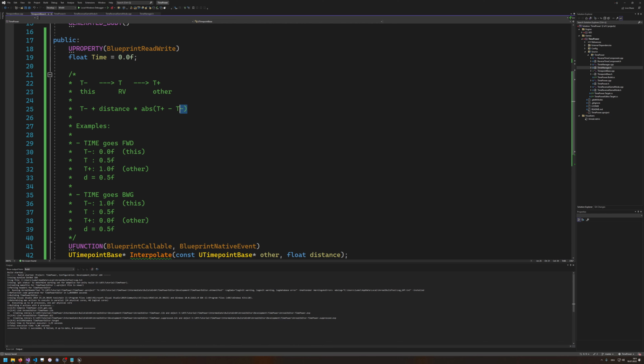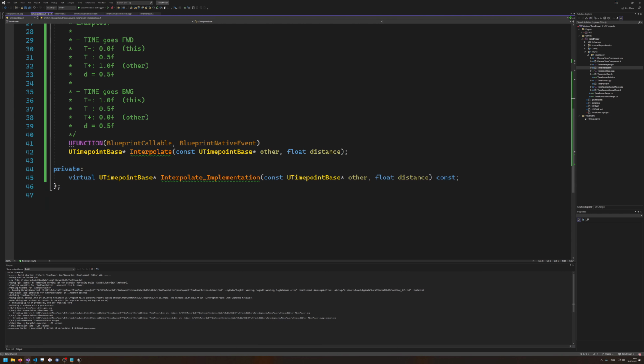So basically our new time point is t minus plus distance times the absolute value between t plus and t minus. So the distance between these two time points, absolute value, multiplied by the distance, is basically showing where we are. So this is just some very basic information here on how the function works.